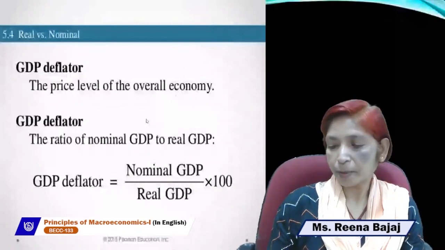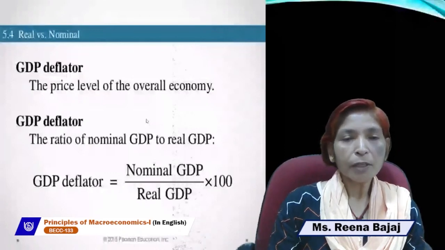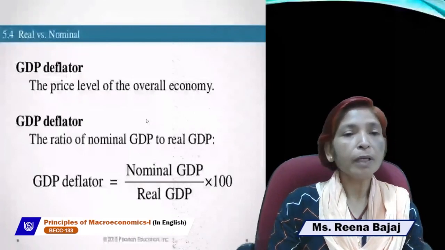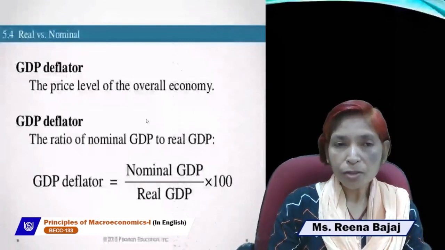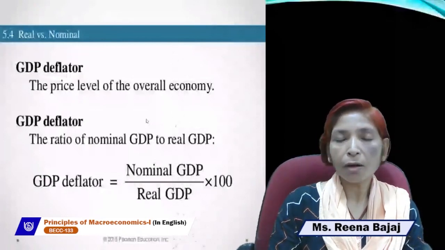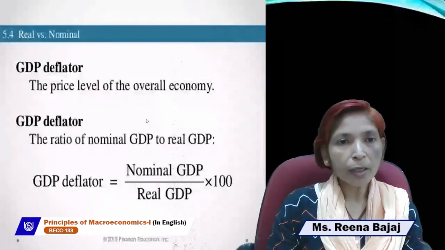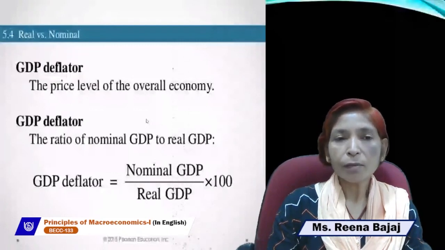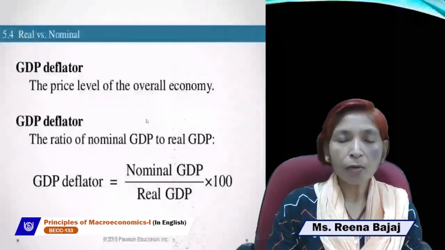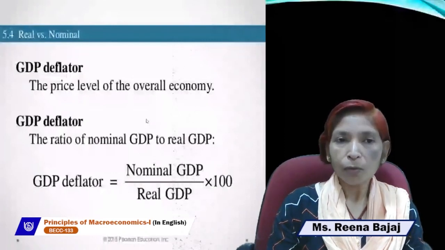As we know, GDP shows the real picture of the economy. But sometimes GDP does not show the real or true picture of the economy, because GDP may be real or may be nominal. If we calculate nominal GDP, it is not the true indicator of economic growth and welfare. If we estimate real GDP, then it will be a true indicator of economic growth and welfare. But how can we judge what type of GDP we calculate?